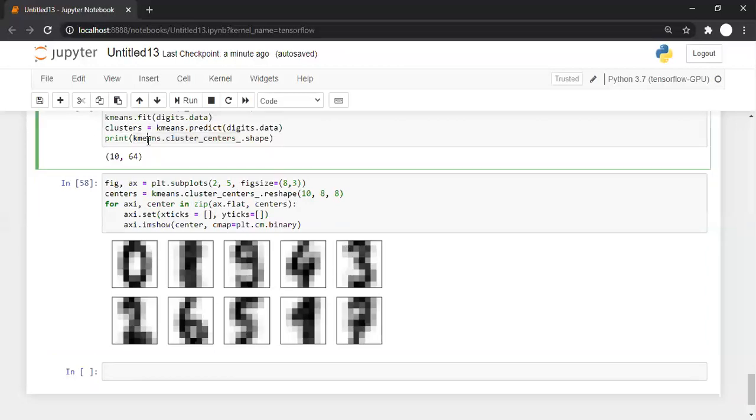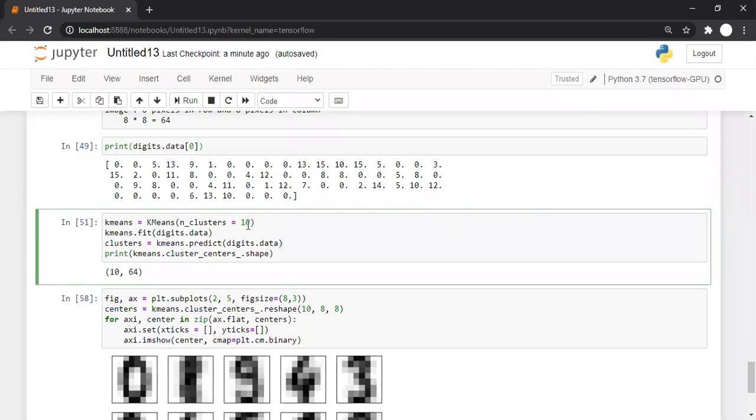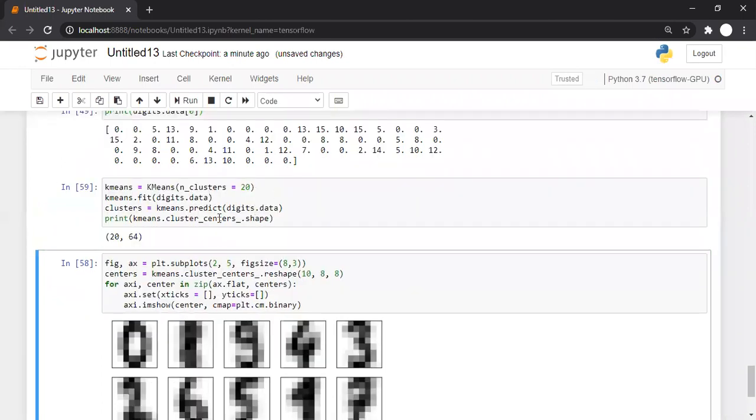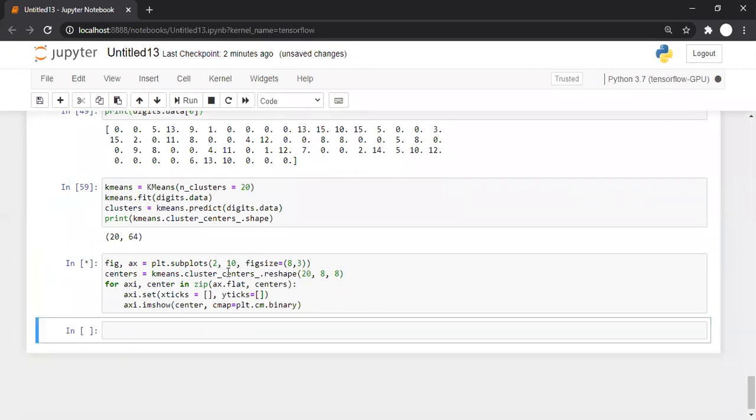So clustering is used when you don't know how many different items are there. You will say, sir, you have written 10 here. You know there are 10 items. So let's say instead of 10 clusters, I'm going with 20 clusters. I'll run it here for 20. Since I made it 20, I need to make some changes. Let's go with 2 rows, but instead of 5, I'm going with 10 images. And since there are 20 clusters, I'm going with 20 over here.